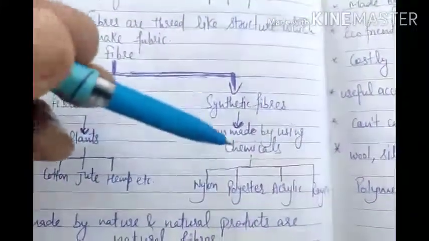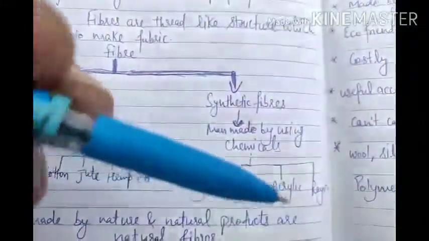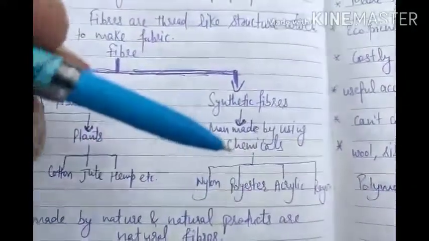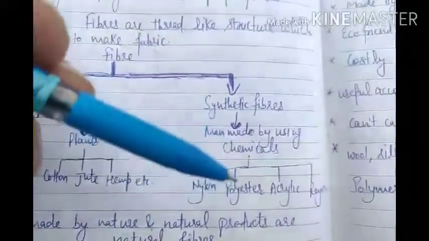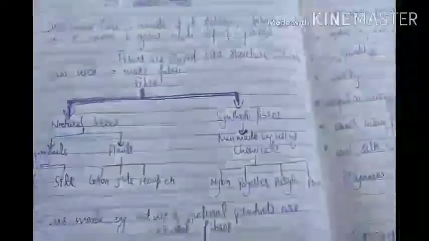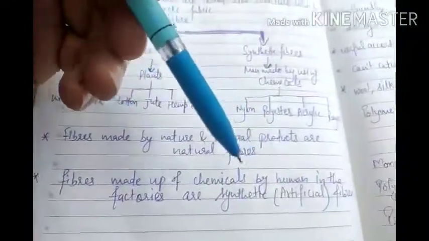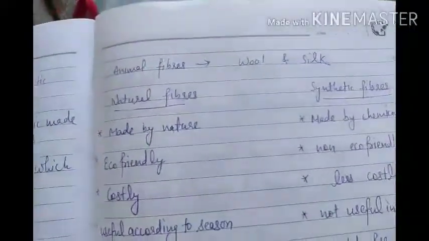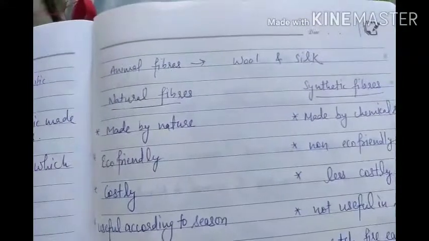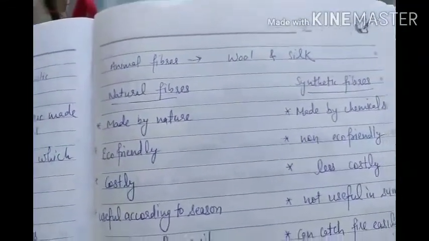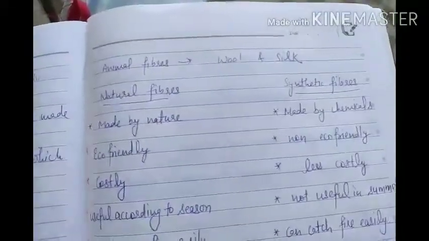If you have not heard, then in this lesson the topic will be clear, what these fibers are, how they look, what they do. So those are the synthetic fibers. Fibers which are made by nature are called natural fibers, and fibers which are made by chemicals in the factory are called artificial fibers. Before telling about synthetic fiber, it must be clear what the differences are between the natural fibers which you have read and these synthetic fibers.